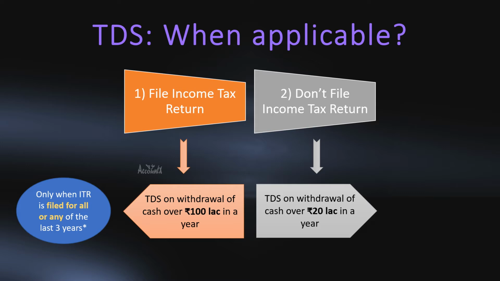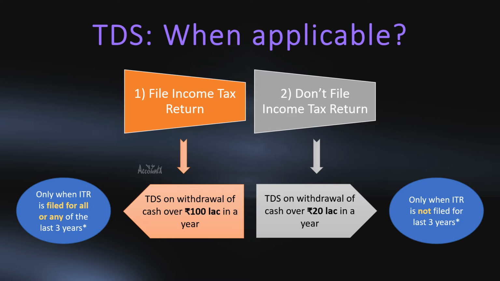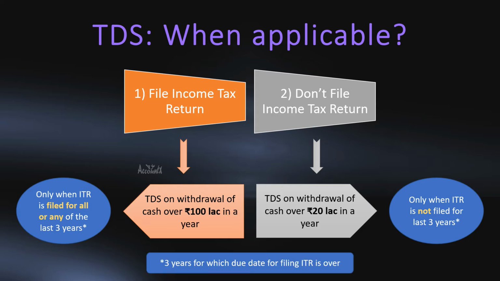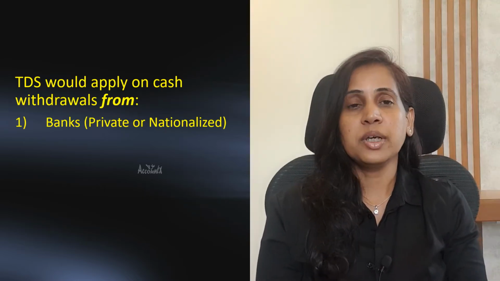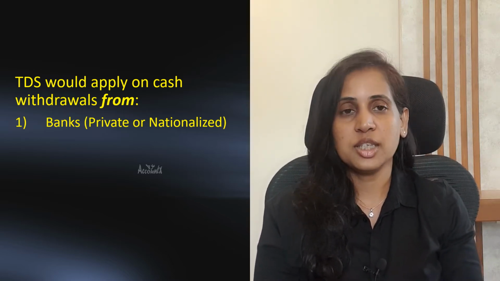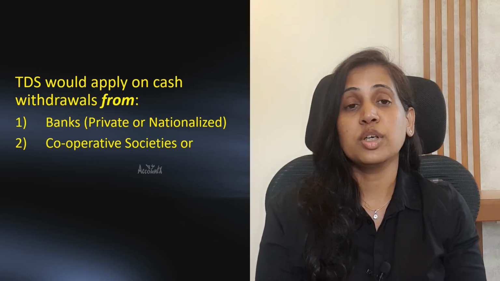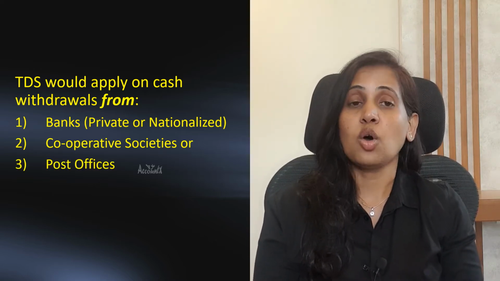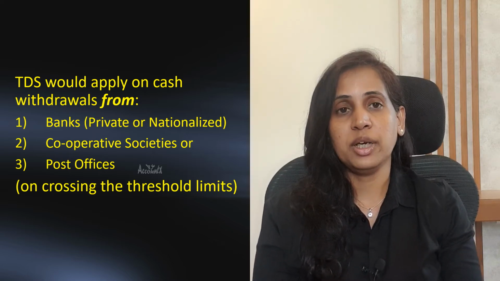This 100 lakh limit for the first category, that is those who file income tax return, would be applicable only when income tax return is filed for all or any of the last 3 years. Similarly, threshold limit of 20 lakh is applicable for second category only when ITR is not filed for last 3 years. Here 3 years means the years for which the due date for filing ITR is over. TDS is applicable not just on withdrawals from any bank, be it private or nationalized bank, but also on cash withdrawn from cooperative societies or post office once the threshold limit is crossed.